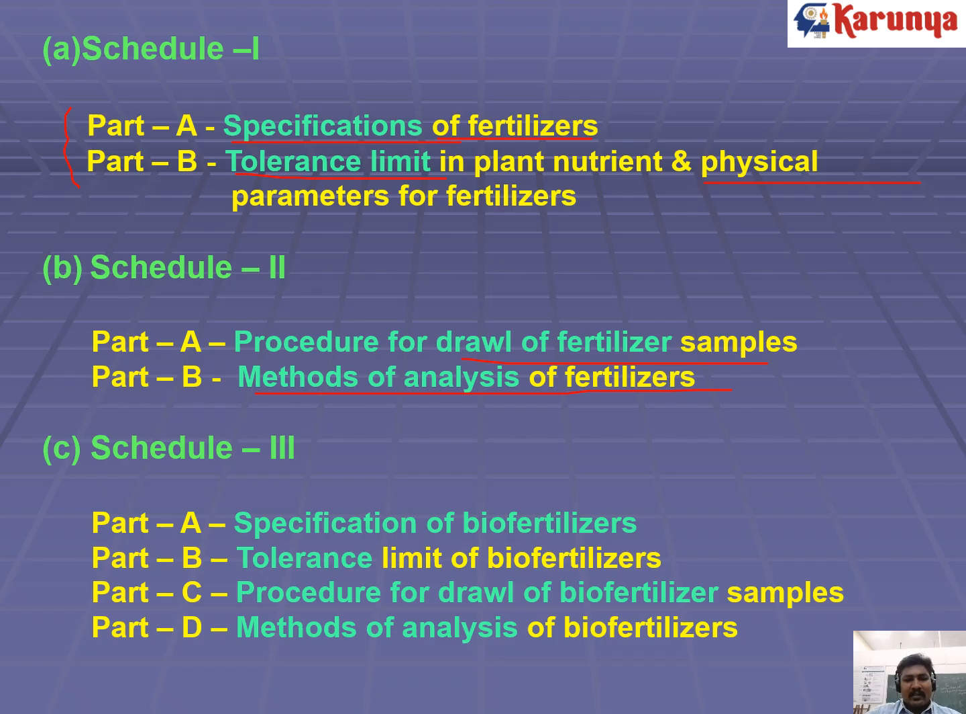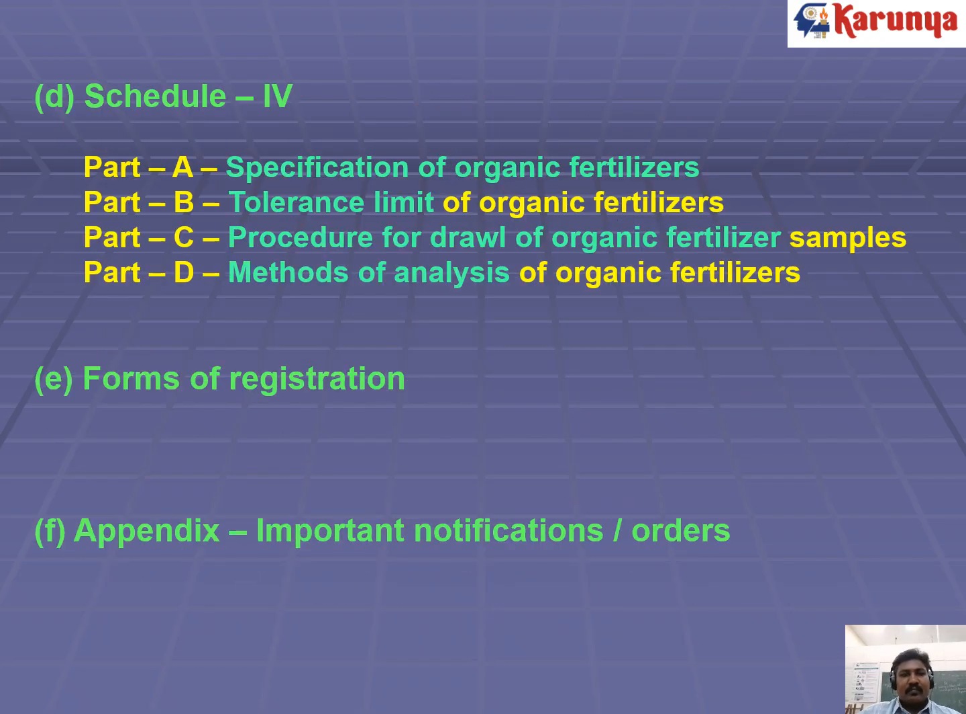And Schedule 3 is mainly for biofertilizer. There are 4 parts. Part A is the specification of biofertilizer, which we have seen in Schedule 1. Part B, tolerance limit, the same thing. And part C, the procedure for drawal of samples, as in Schedule 2 part A. And methods of analysis of biofertilizer is as in Schedule 2 part B. So all Schedule 1 and Schedule 2 parts are integrated here and given as Schedule 3, but this is exclusively for biofertilizers. And Schedule 4 has the same combination for